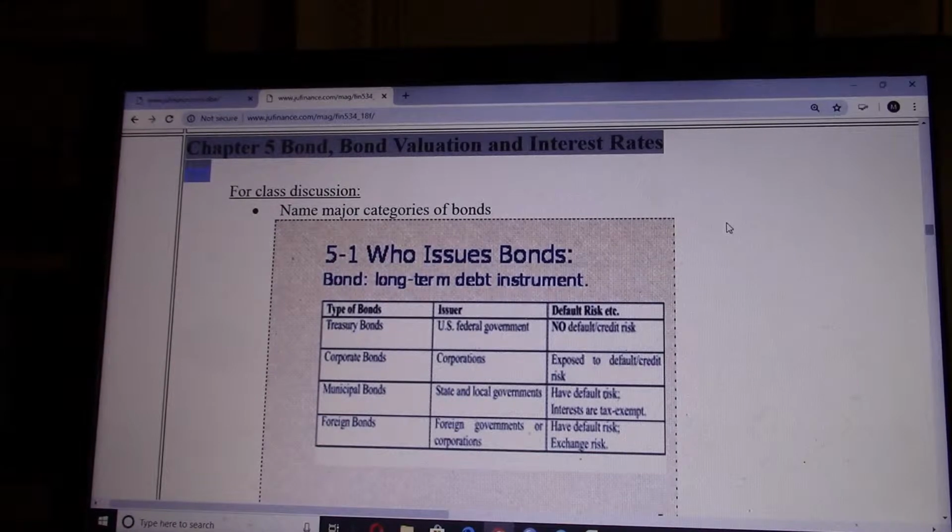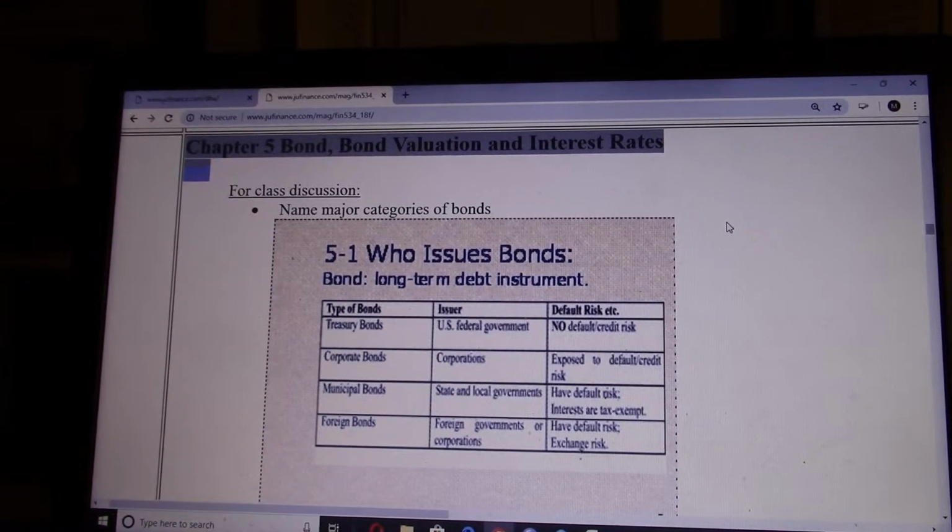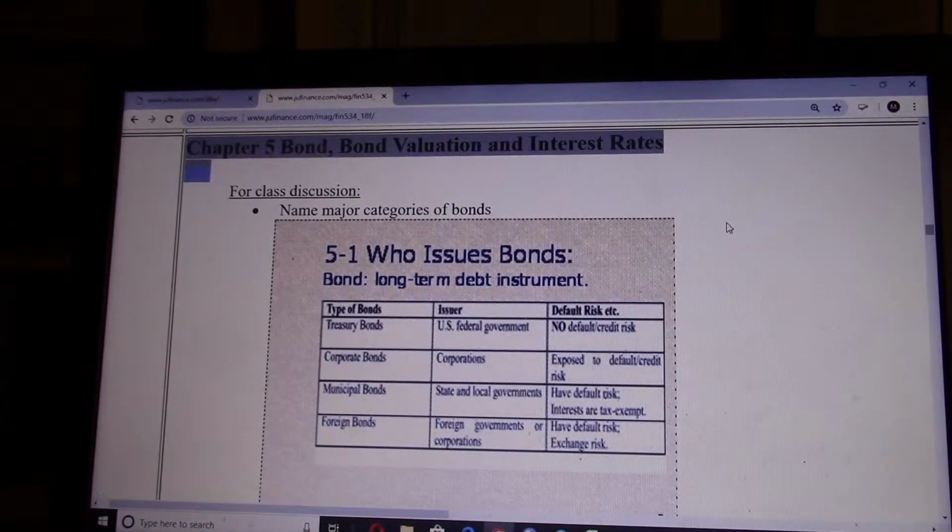Okay, the next one is foreign bond. It's issued by foreign countries, so investors have to face not only default risk, but also exchange rate risk and credit risk. Like Venezuela's bond and the Greek bond are both examples of the default risk investors have to face.